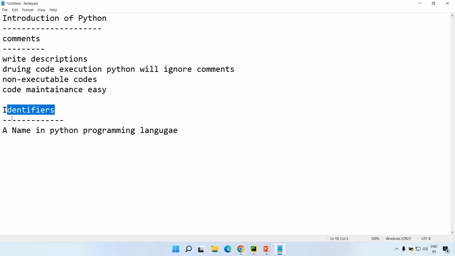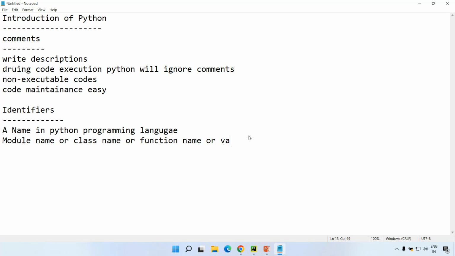A name can be a module name, a class name, a function name, or a variable name. Going ahead, we'll see what a class is and what a function is. So these are the different types of names we generally create.